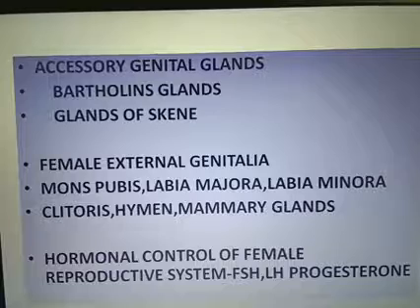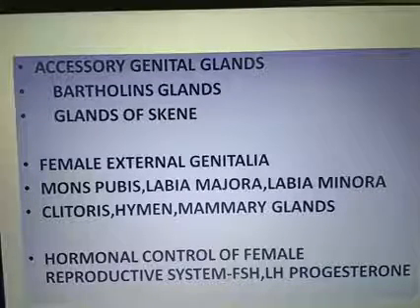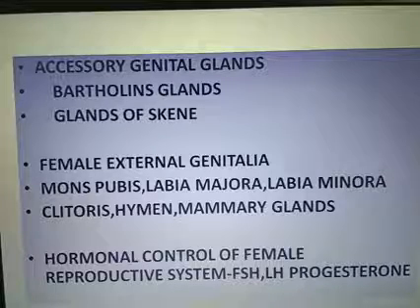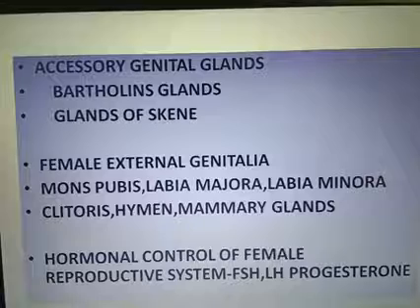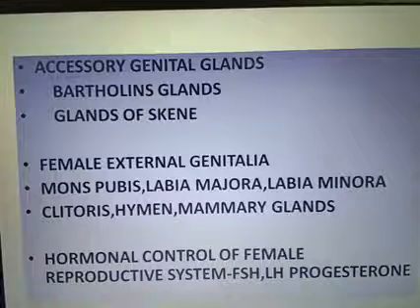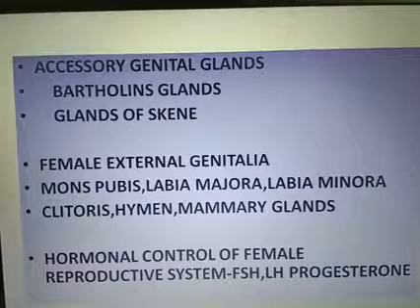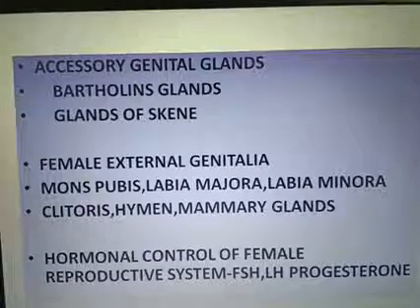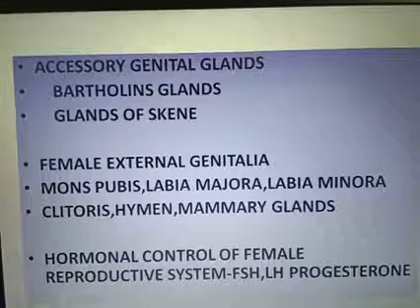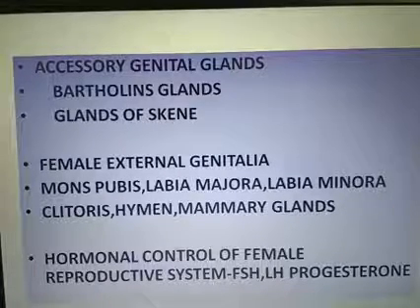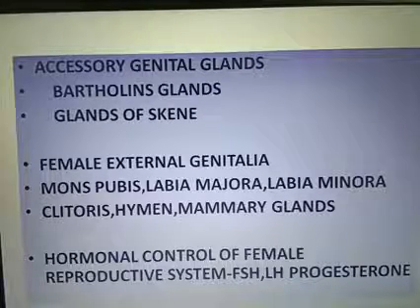The growth, maintenance and functions of the female reproductive organs are under the control of different hormones. GnRH, gonadotropin releasing hormone from the hypothalamus, stimulates the secretion of FSH and LH from the anterior pituitary. FSH stimulates the growth of the ovarian follicles and the production of estrogen, and LH stimulates ovulation. In later classes we will discuss what the ovarian follicle is and what ovulation is. It also stimulates the formation of the corpus luteum and the secretion of progesterone.